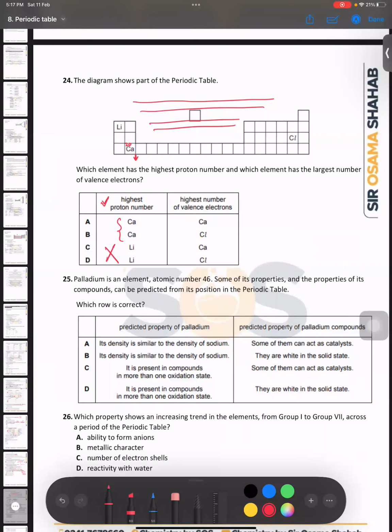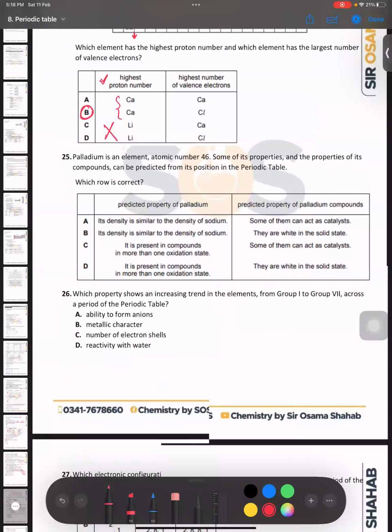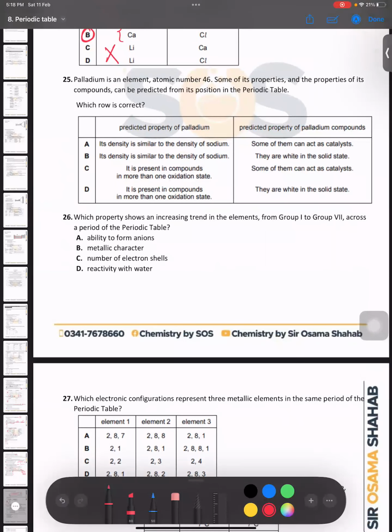After that, they are asking highest valence shell electrons. So just look over here. This is group number 7, so it has 7 electrons in the outermost shell. So the right answer will be B. Is that right, bacho? Yes, sir. Bacho, you need to remember this. This is the technique to identify the right answer. First of all, you need to find out 2 right answers. Then out of these 2, you need to find out the one which is valid, right?